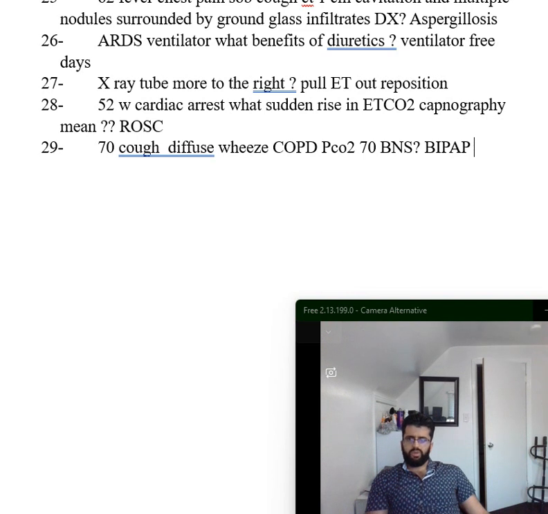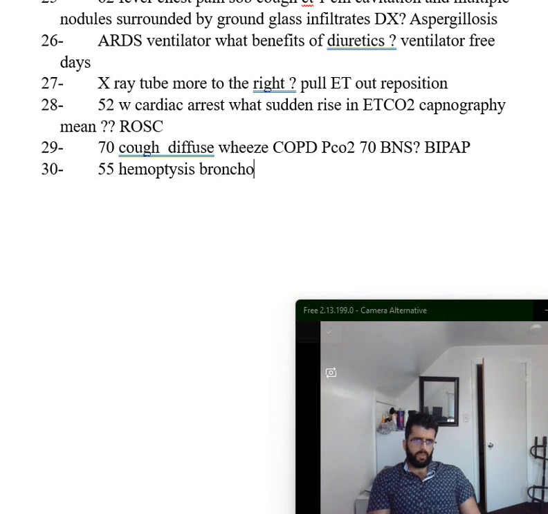Alright. Now another case, kind of tricky, is important as well. They bring you a 55-year-old who undergoes a bronchoscopy for persistent cough with hemoptysis.